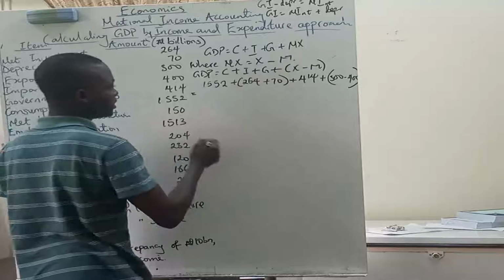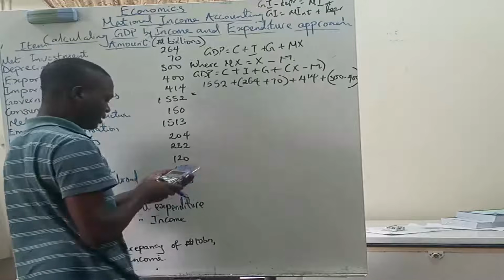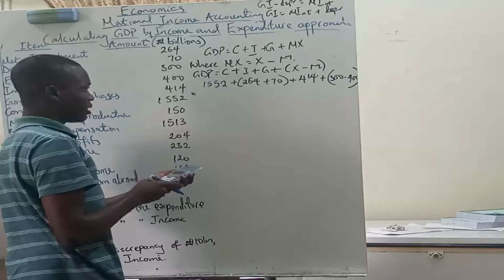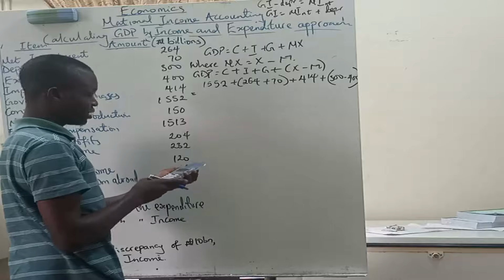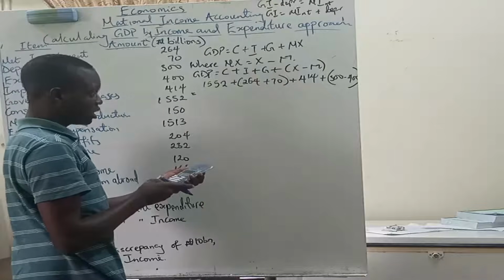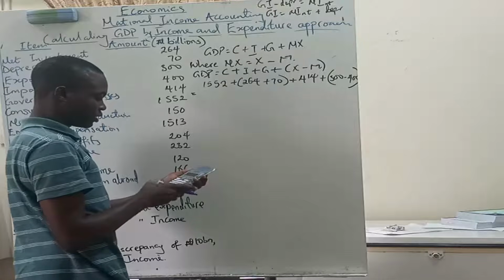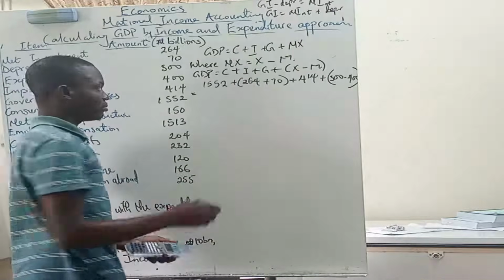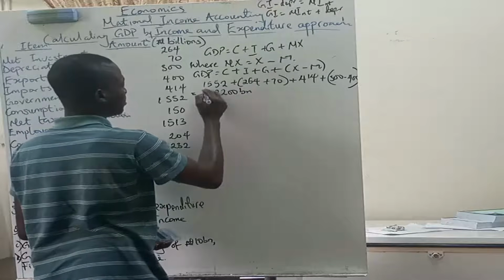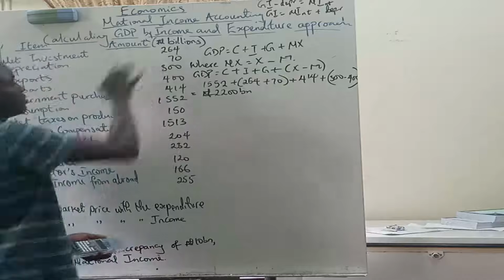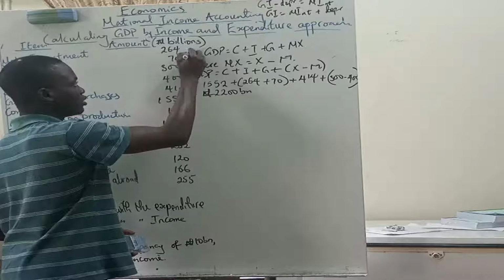Anyway, doing the addition, we have 1552 plus 264 plus 70, plus 414, plus 300 minus 400. Boom, we got the same thing, 2200. So this is 2200 billion naira, because these values are in billions of naira. So this is right no matter what we do for the income approach.